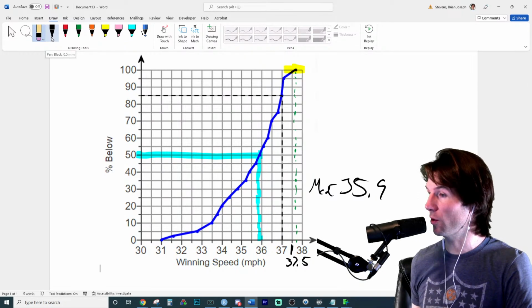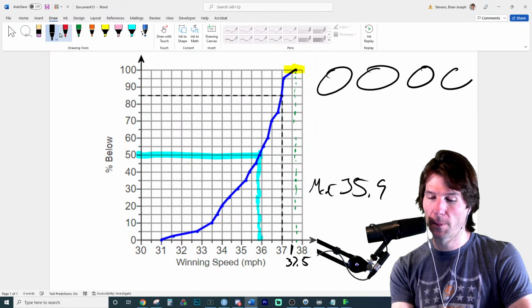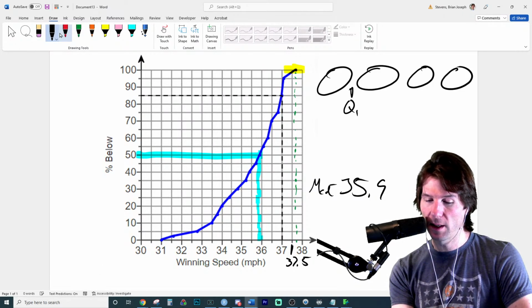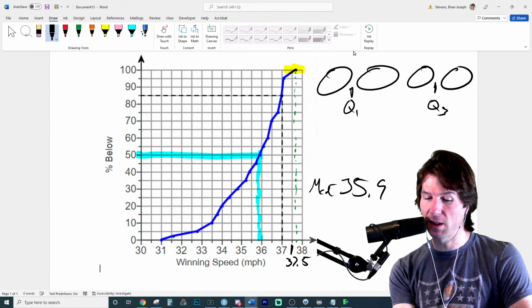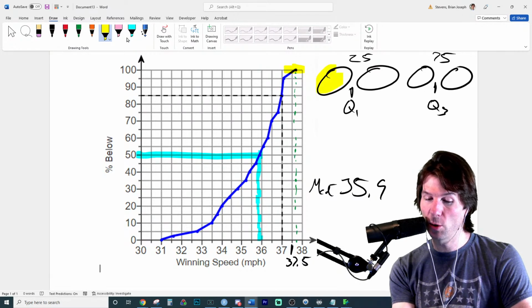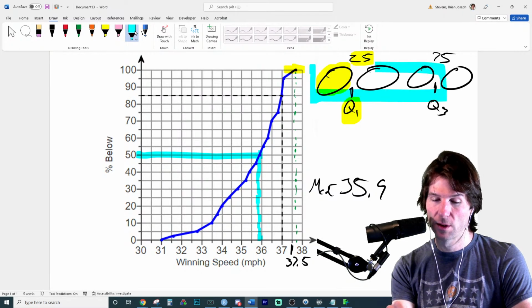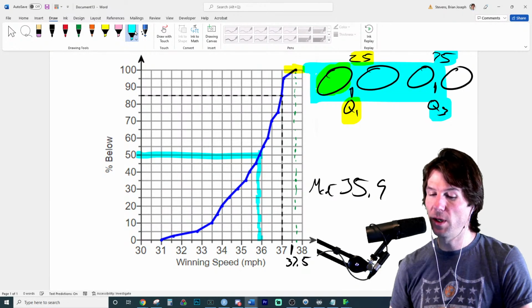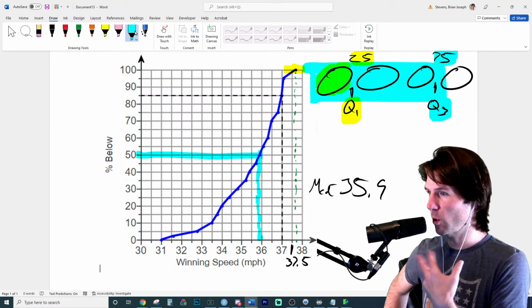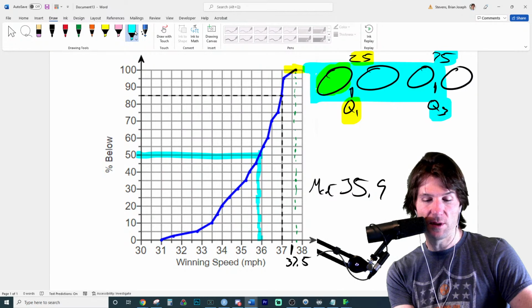And now it also says the quartiles. The quartiles represent how many quarters you've gone through in the data. When you think about Q1 right here, it means you've gone through one quarter, as like Q3 means you've gone through 3 quarters. These represent the 25th percentile and the 75th percentile of the data respectively, because 1 quarter is 25% of the data, and 3 quarters is 75% of the data. I guess it also goes through the first quartile if we do that. But that's what we mean when we say the quartiles.